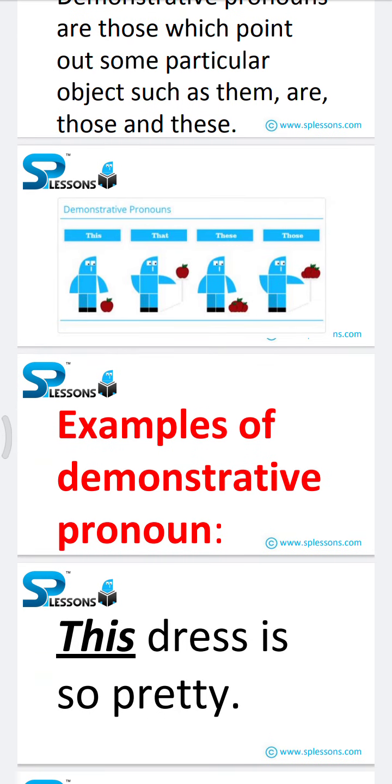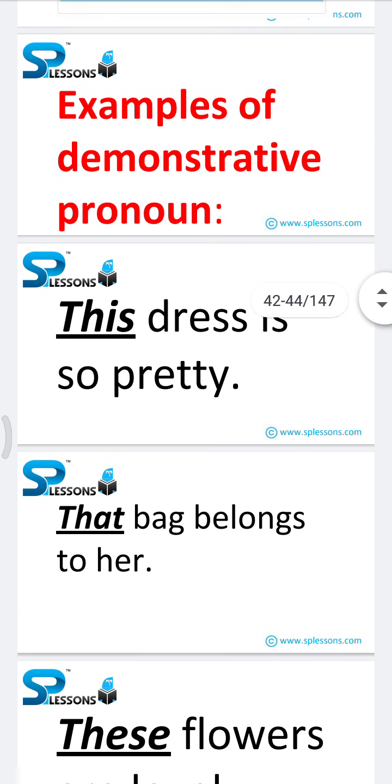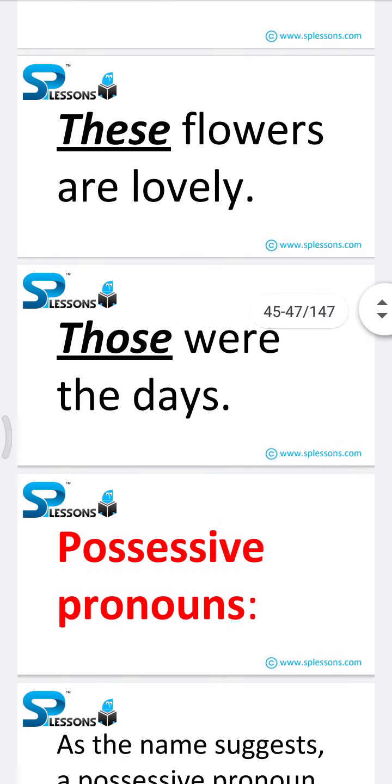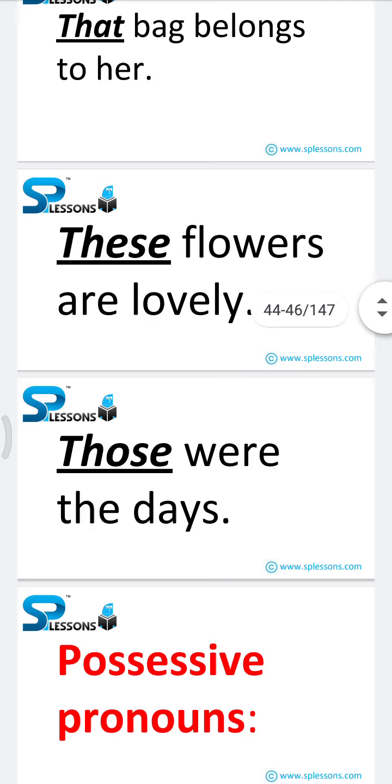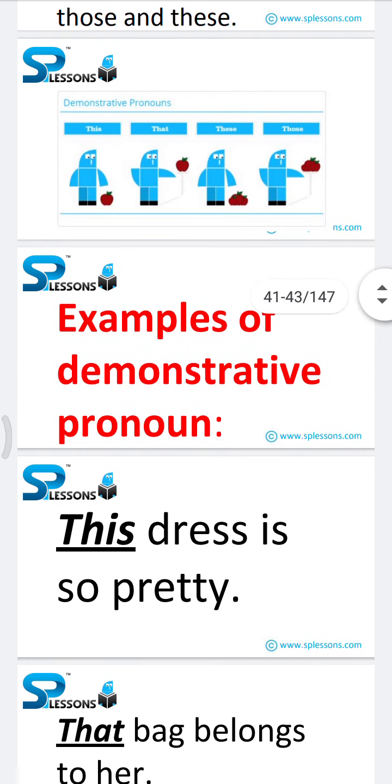Examples of demonstrative pronouns. This dress is so pretty. That bag belongs to her. These flowers are lovely. Those were the days. I have clearly mentioned the four examples with the four words we are going to use as demonstrative pronouns, nothing but the words this, that, these, those.